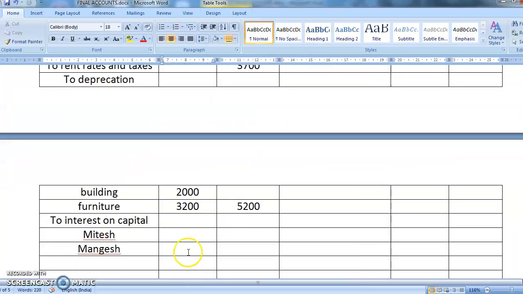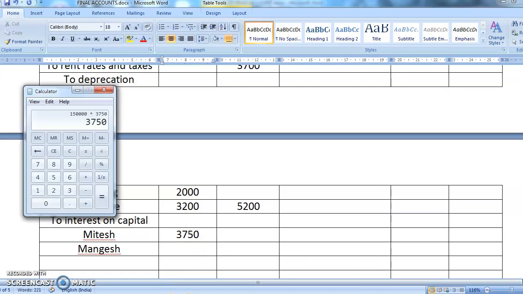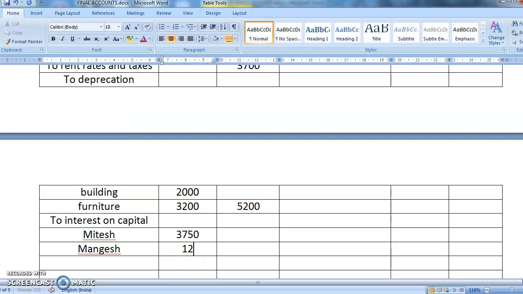So this person will get 3,750. The other partner was having 50,000 into 2.5%. So this person will get 1,250. Add 750 and 250 is 1,000, and 4 plus this is 5,000.